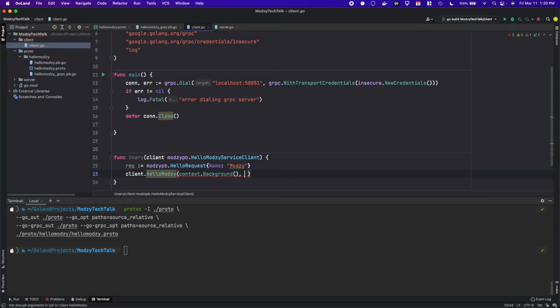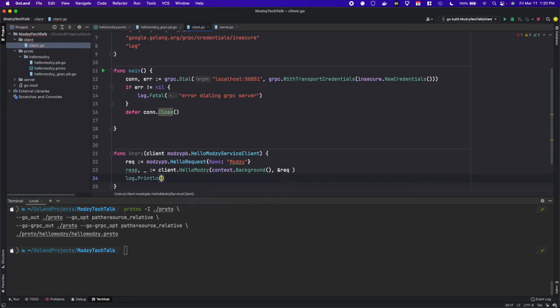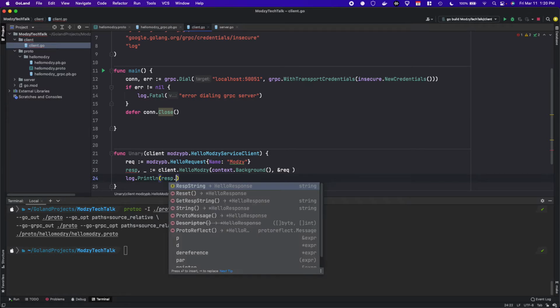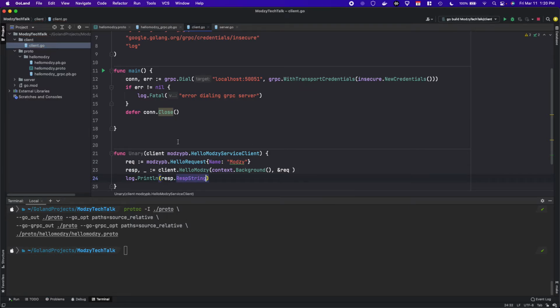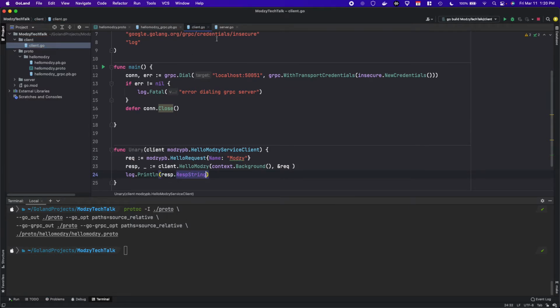And then here, we'll pass in our request. Now hello Modzy, as we saw, returns the response and the error. So for now, we'll ignore the error, but we'll grab the response. Log.print the response string, again defined in the proto file.